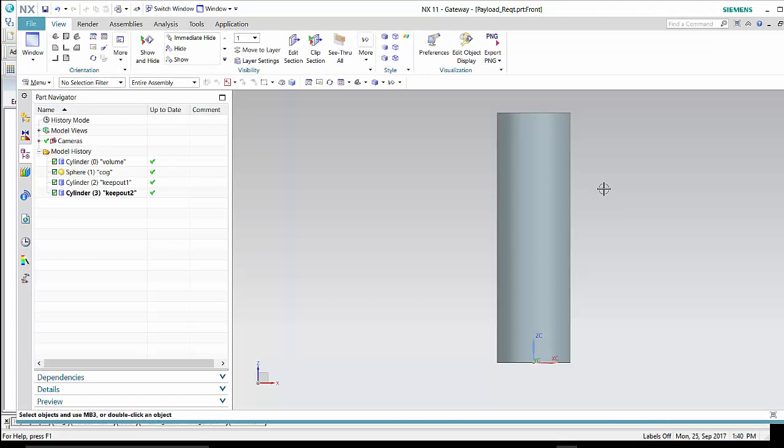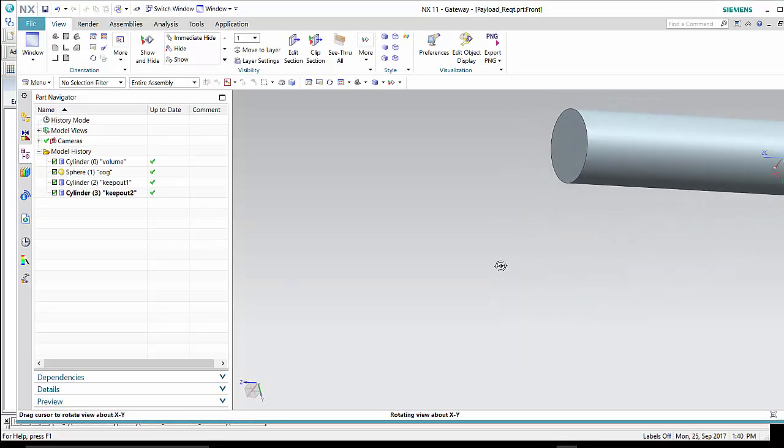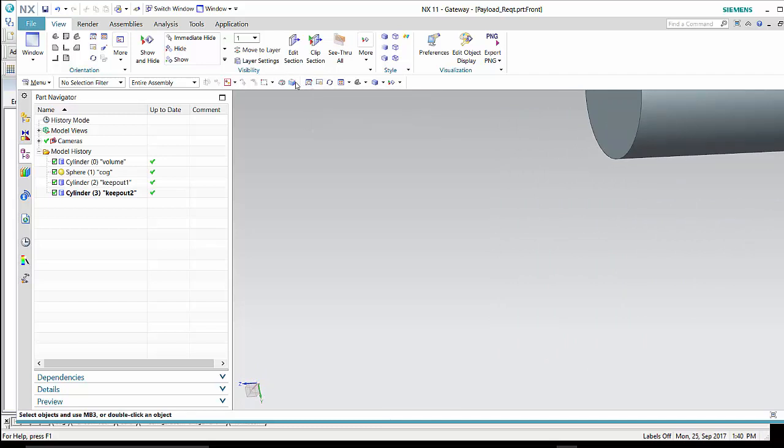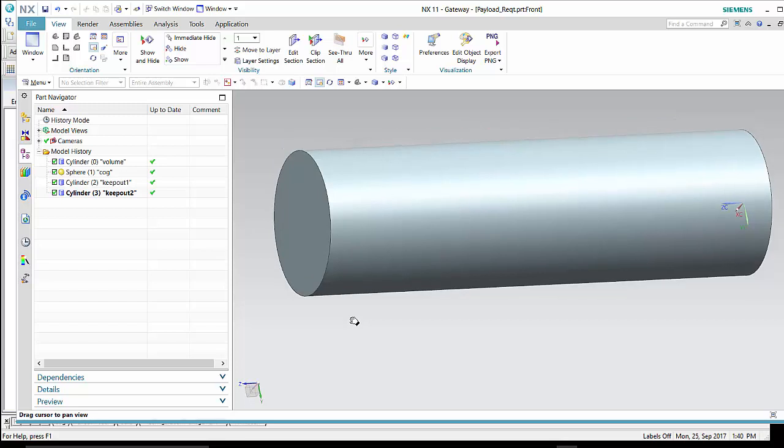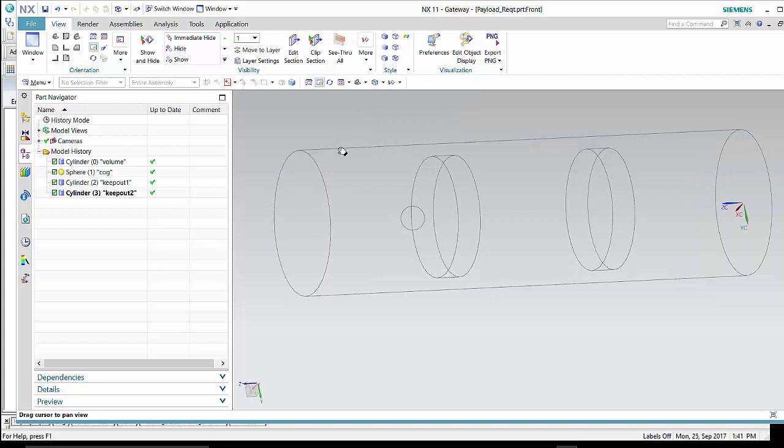Here we can play with the display, panning it, rotating it, and highlighting the different features, including the bounding box, the center of gravity, keep out 1, and keep out 2.